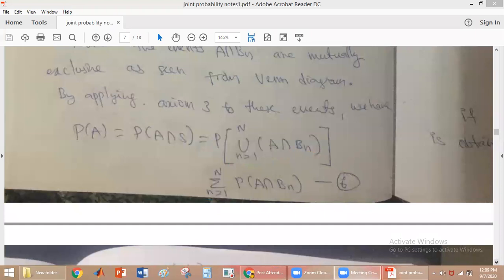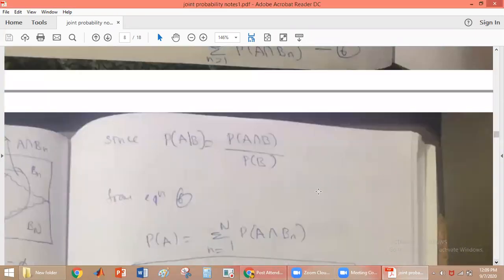Now you see here, and we know what conditional probability is. Probability of A given B is equal to probability of A intersection B divided by probability of B. So now what is probability of A intersection Bn?